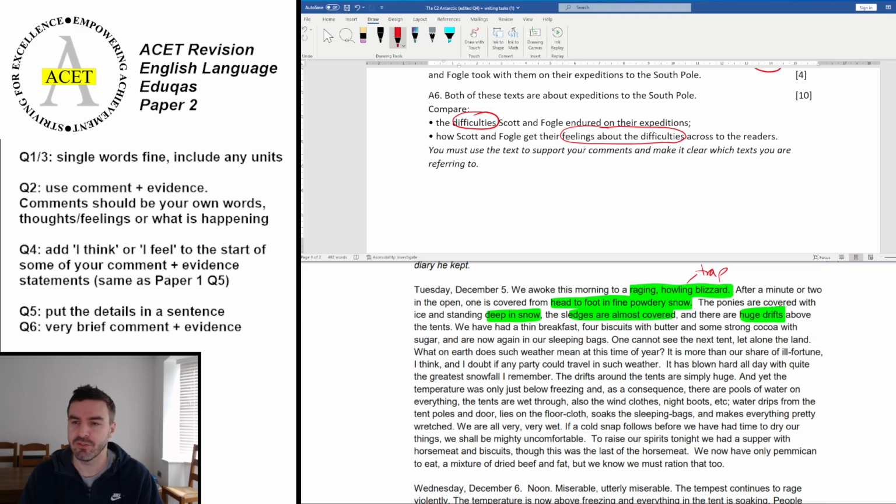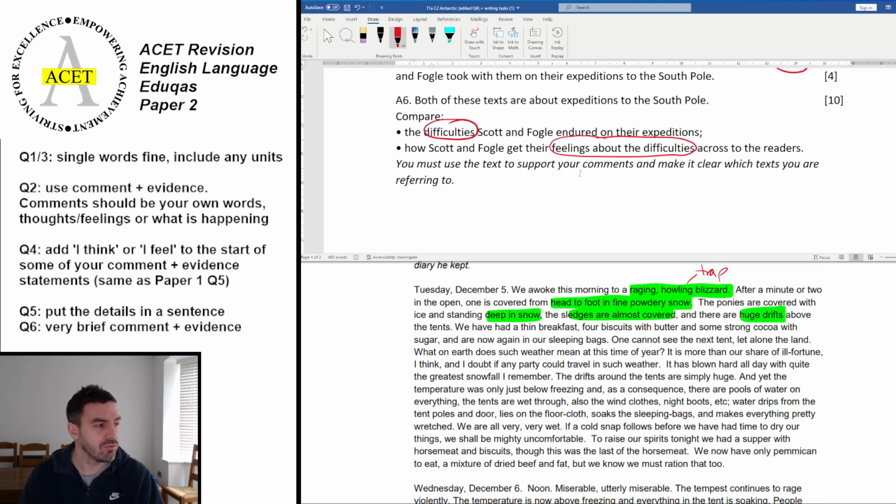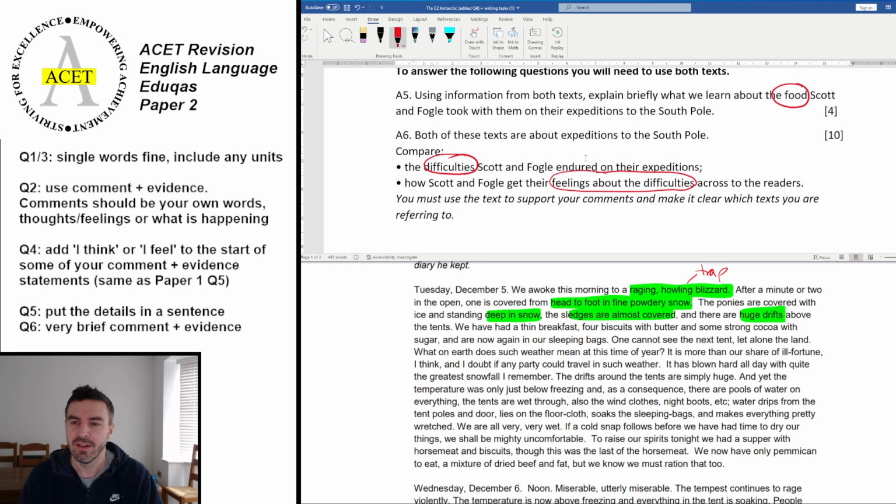Now, one of the things to emphasize with this question is you can reuse answers that you have done in previous questions. So answers to question 2 and 4, for example, are going to reappear in this one. Now, you don't want to be repeating anything that happened in question 5. 5 and 6 always have separate focuses, so you always want to make sure that you've got that different focus. There might be an acknowledgement about the food, for example, but it's very much not going to be a main focus of the question. It certainly won't be on the recent exams on the modern text that we've seen.